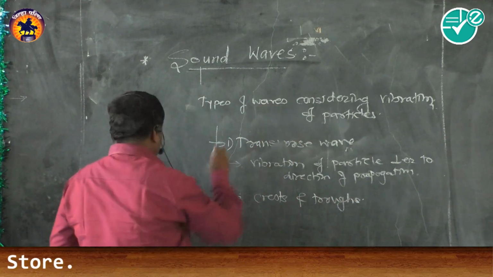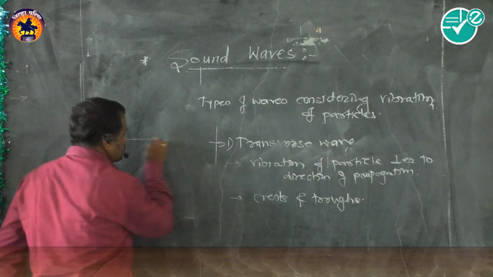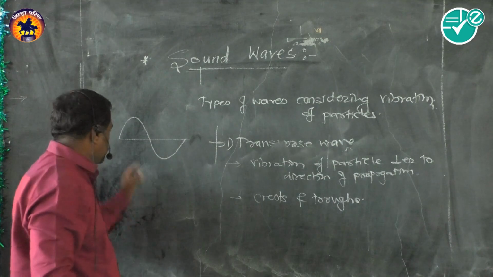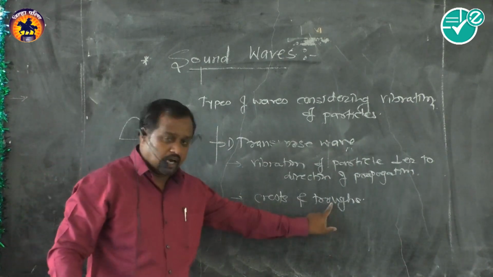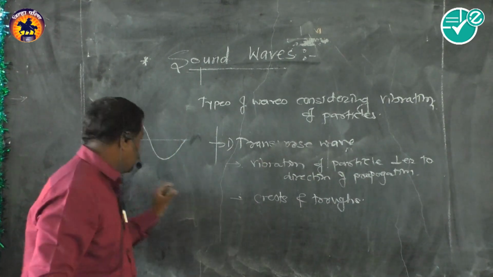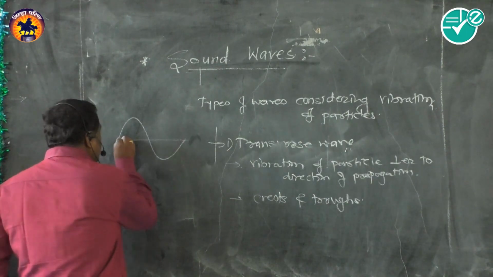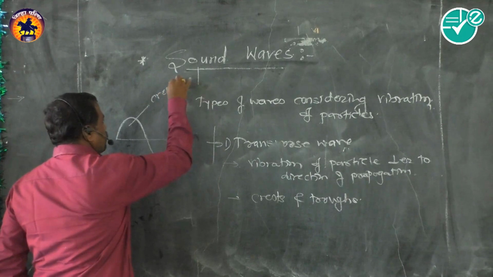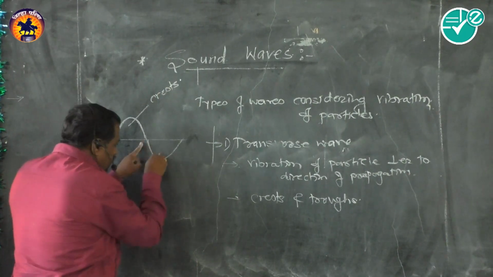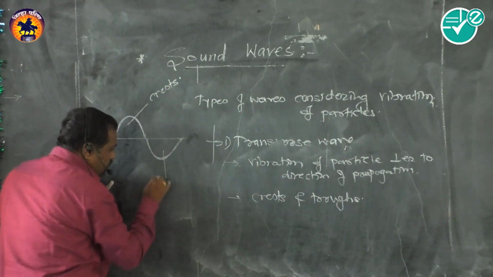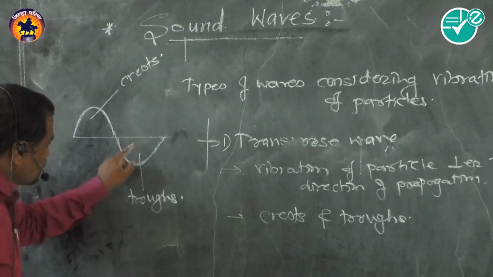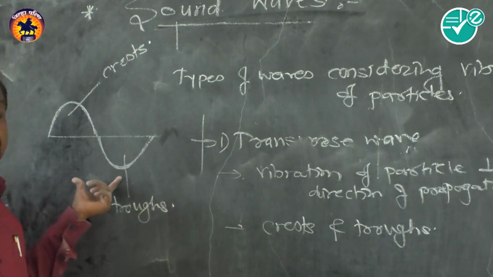Now see, suppose I draw the transverse wave like this. What is a crest? What is a trough? Crest and trough alternately produce a transverse wave.